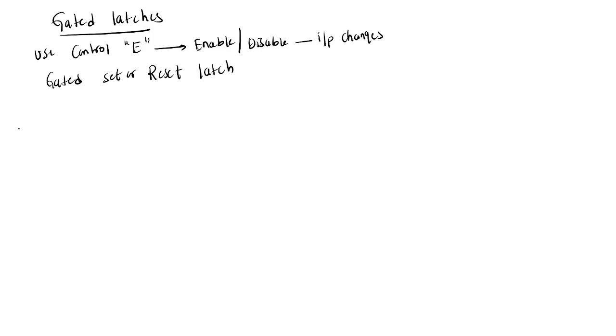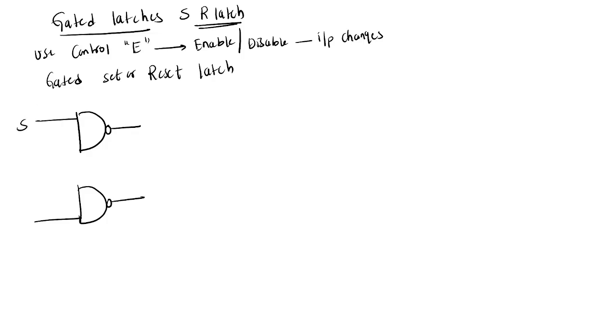So first we'll see the gated SR latch. Just two more NAND gates I'm adding.